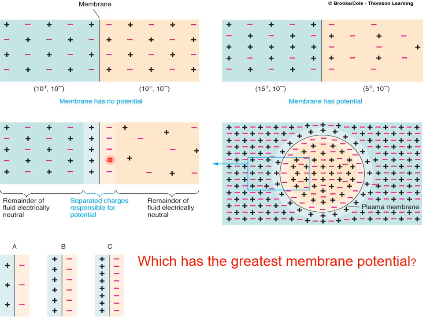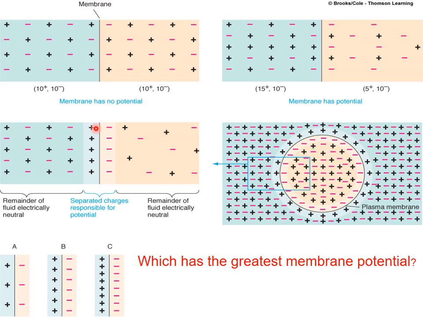Now let's imagine that a few of the positive ions move, since this membrane is permeable. A few positive ions have moved from the pink side to the blue side, for example 5 of the positive charges. So now in the blue portion there is an excess of positive charges, now 15 positive charges, but the negative charges are the same.